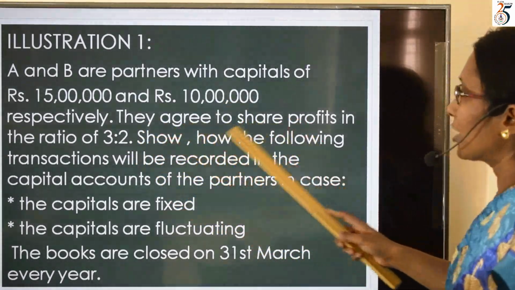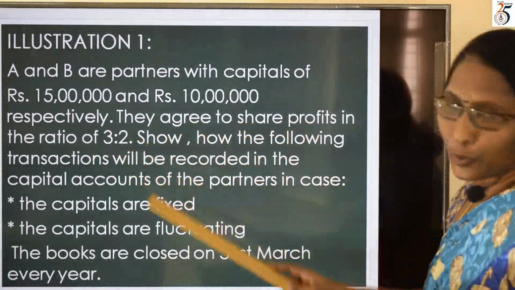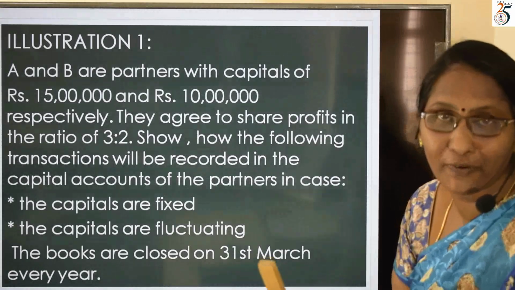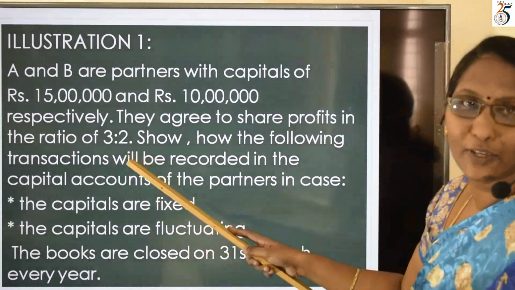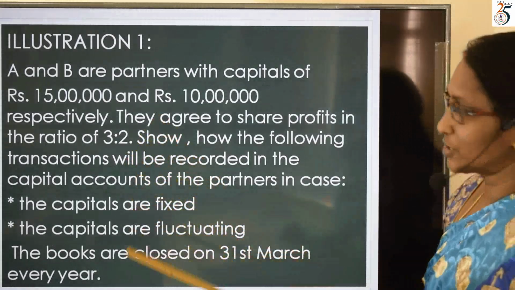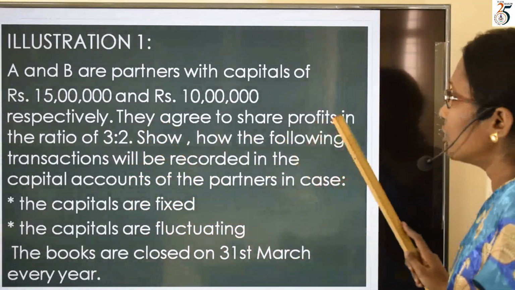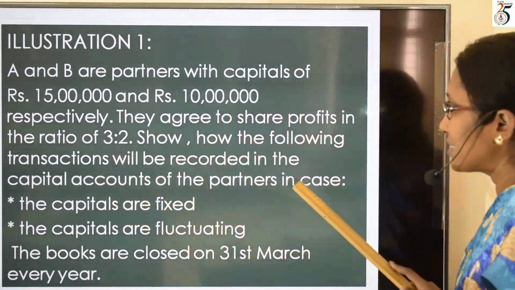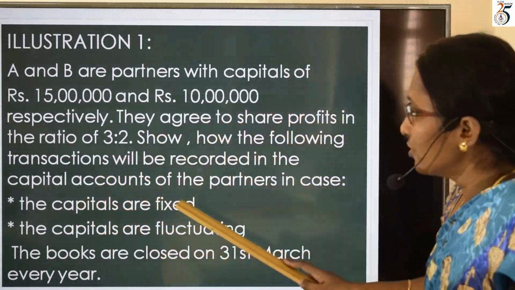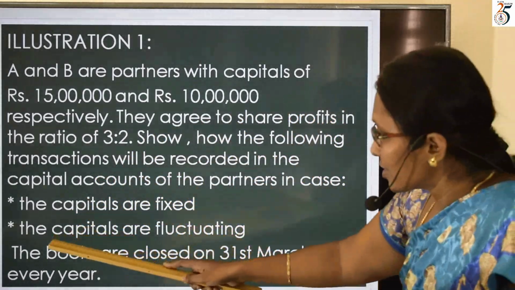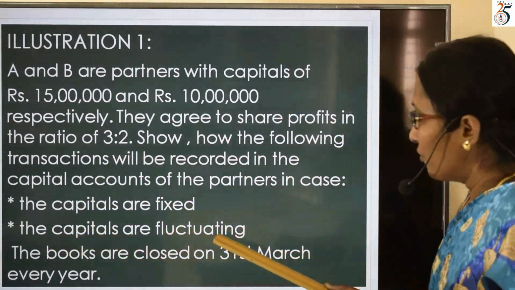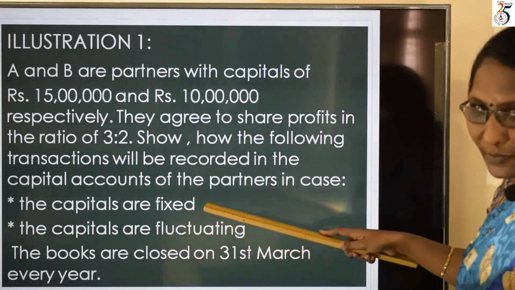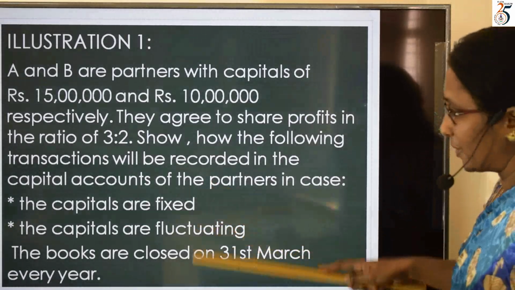They agree to share profits in the ratio of 3:2. Here, when we calculate the partners' capital account, we don't use the ratio to divide. This ratio will be used when we prepare the P&L appropriation account. Show how the following transactions will be recorded in the capital accounts of the partners in case the capitals are fixed. It's the first case. The second case is the capitals are fluctuating. I'm going to concentrate on the second case. After this, the same problem, I'm going to do by the fixed method.